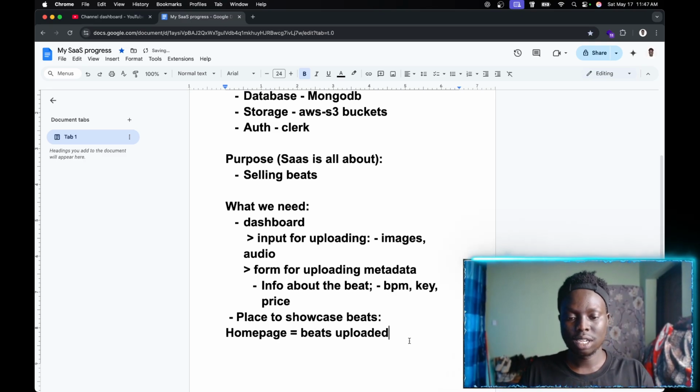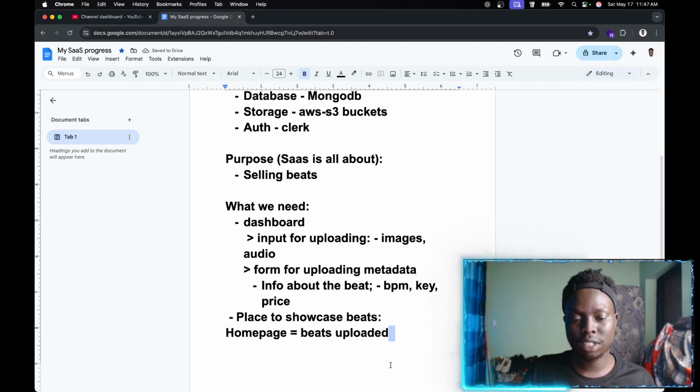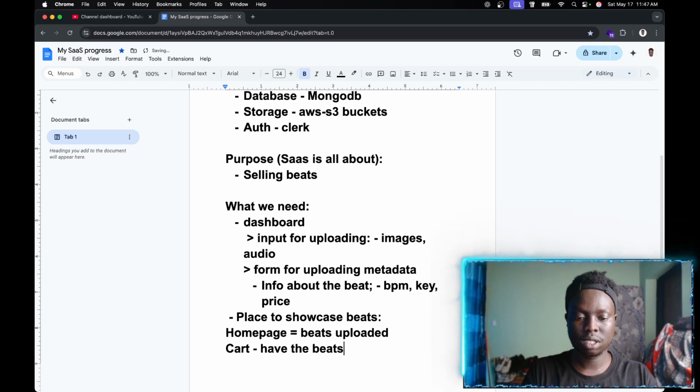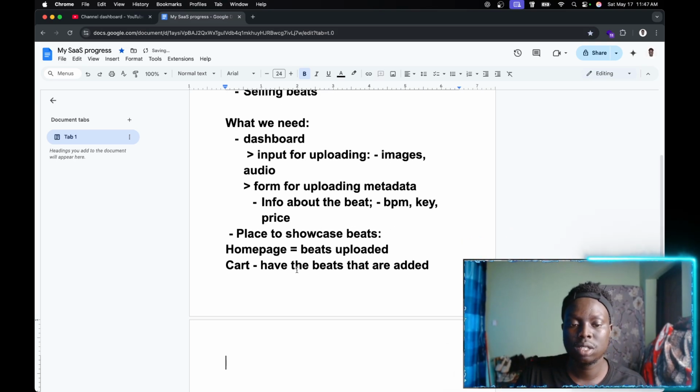That's just it. Beats uploaded, and then after that we're gonna have a cart that is just going to have the beats that are added. And after that, what else do we need?